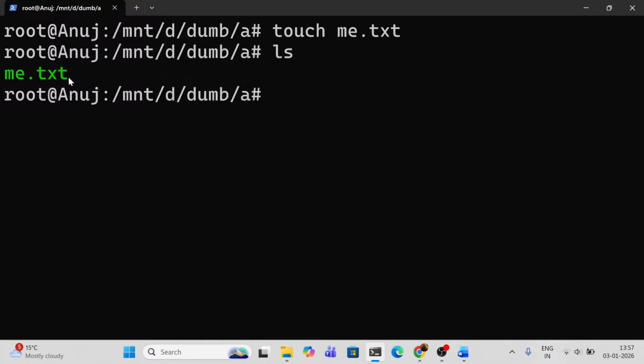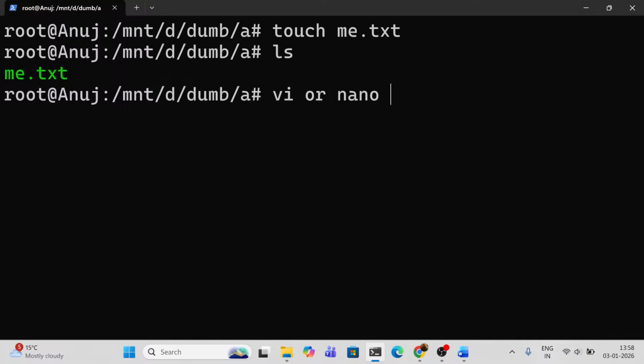So guys, I hope this will help you all to understand a little bit of the basics of these commands. So what if I have to write something in it? Maybe there are two commands that we will use, vi command or nano command. These are the two commands we will use to insert anything, to modify our text files.